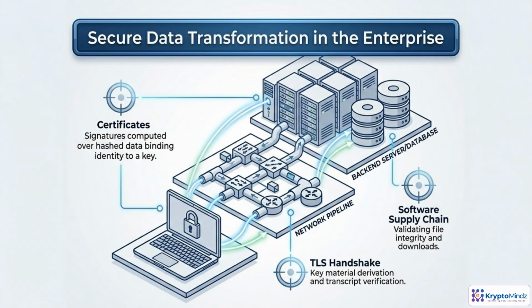When an enterprise says secure data, it really means securing the entire lifecycle of how data moves and changes. Certificates bind identities to public keys, so systems know who they're talking to. The TLS handshake then uses those keys to agree on fresh symmetric keys and verify that no one is tampering with the connection. On top of that, software supply chain controls use signatures and hashes to ensure the code and files flowing through this environment haven't been modified before they ever reach production.